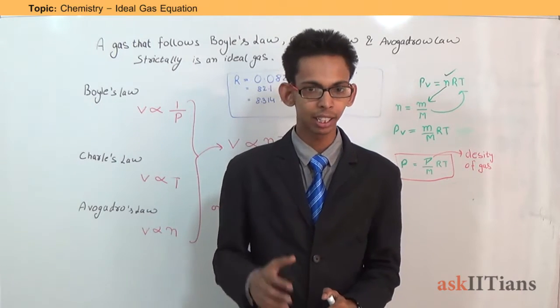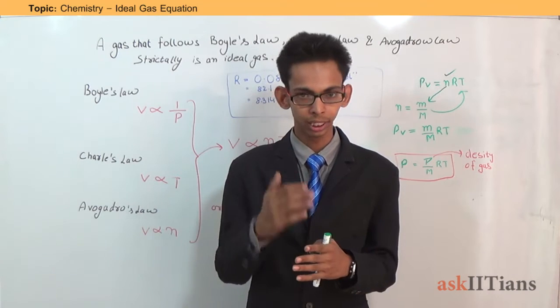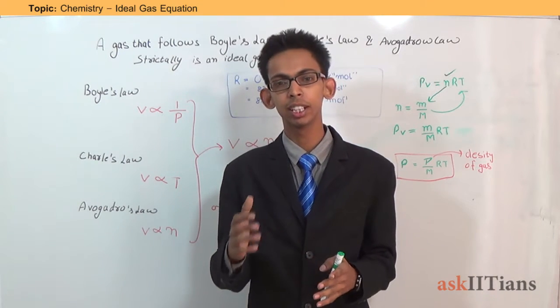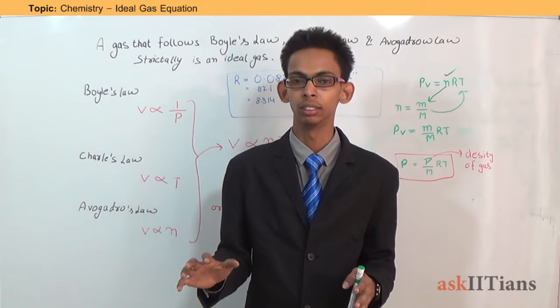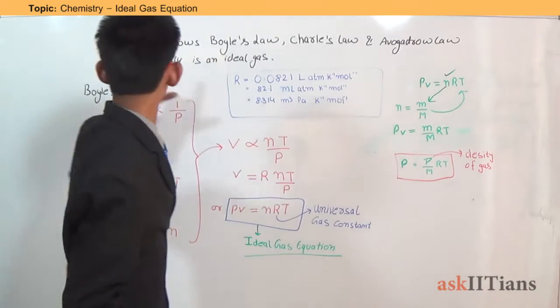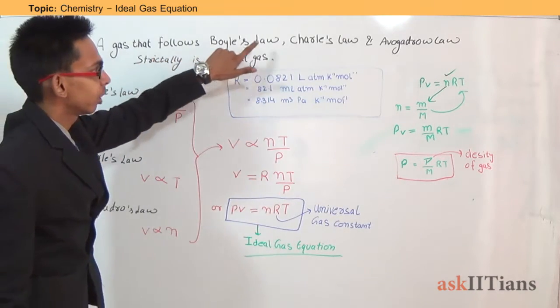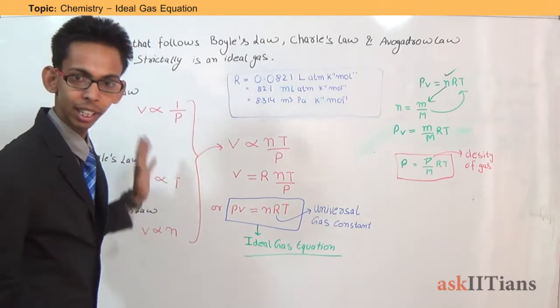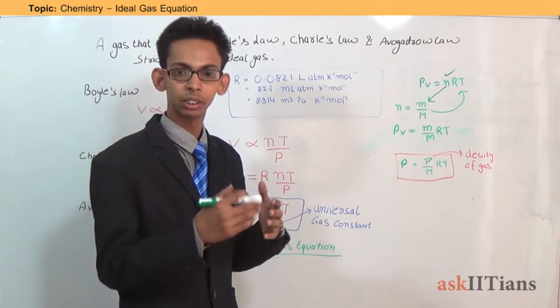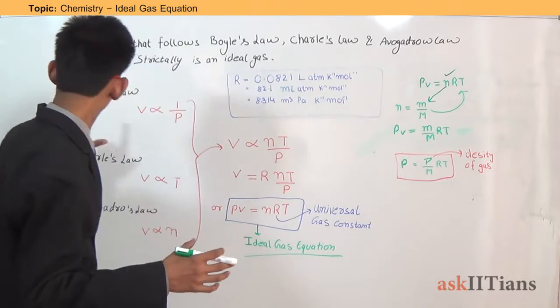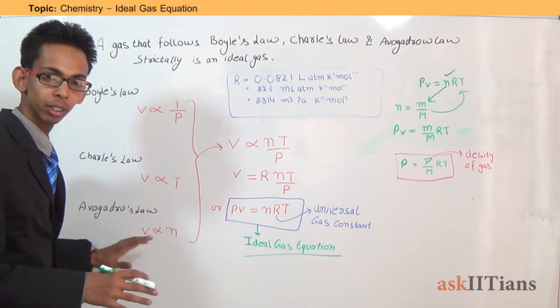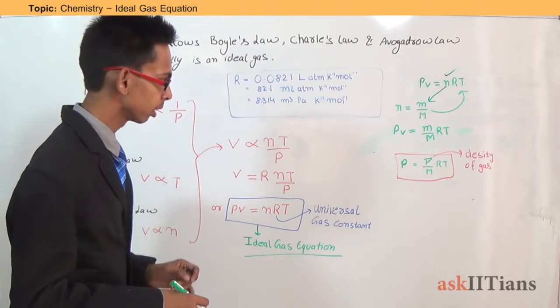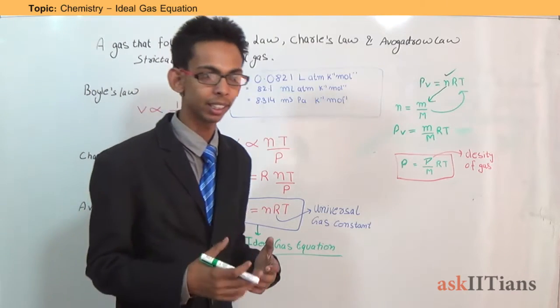An ideal gas is a gas that follows Charles' law, Boyle's law and Avogadro's law strictly. Let's see the definition. A gas that follows Boyle's law, Charles' law and Avogadro's law strictly is an ideal gas. That is, an ideal gas should always follow these laws strictly. This was the definition of an ideal gas.